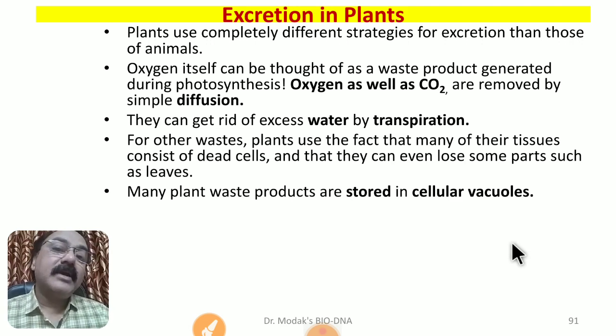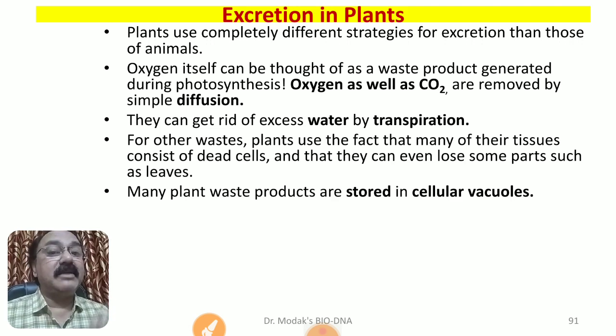Then there are certain waste materials that may be produced in the plant. They are collected into the dead tissues. You know that in the plant body there is much dead tissue present in the outer bark. Then some plants also store some waste material in their cellular vacuoles.